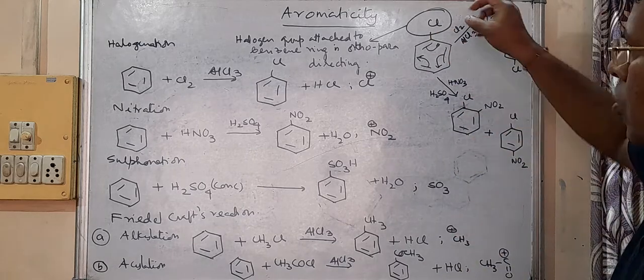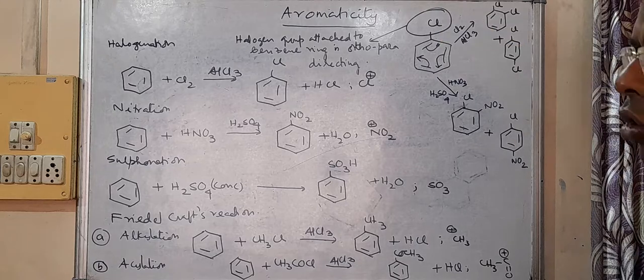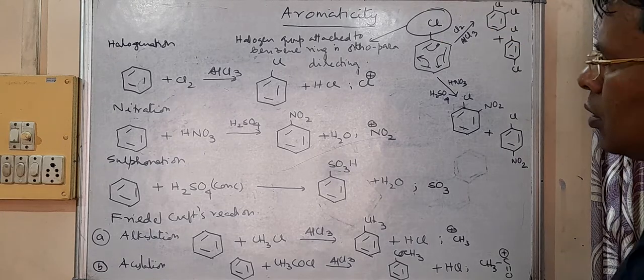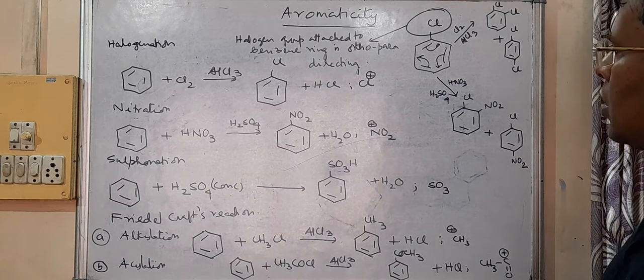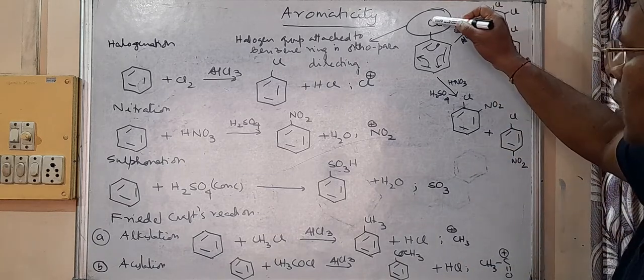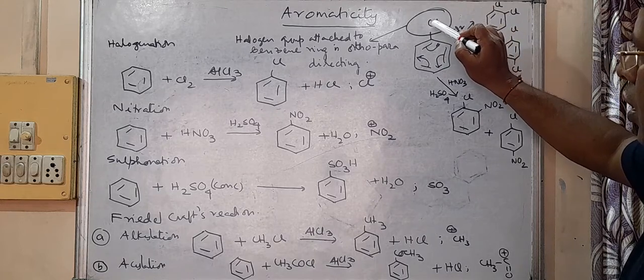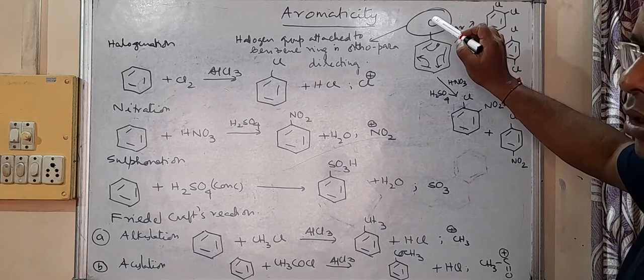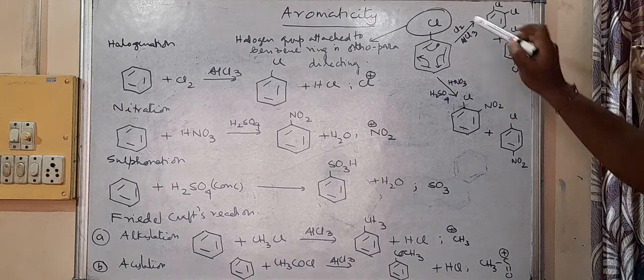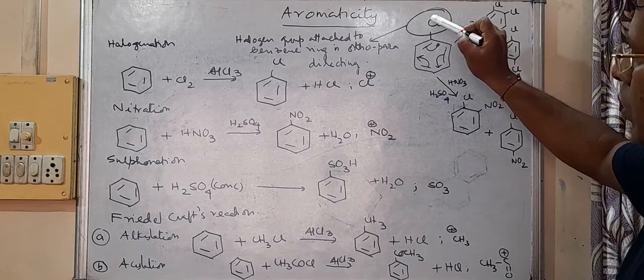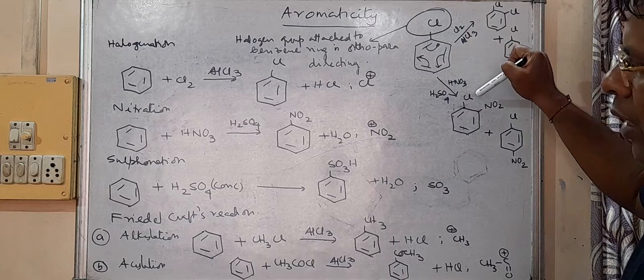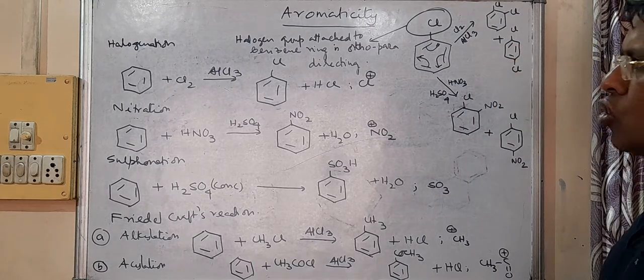There are some other groups which are ortho para directing, that you have to know. You will find out in your book, like had it been OH group here, it is ortho para directing. Had it been NH2 group here, then it is ortho para directing. Had it been alkyl group here, then also it's ortho para directing. So you should know which groups are ortho para directing.